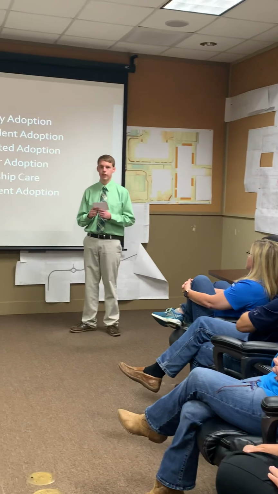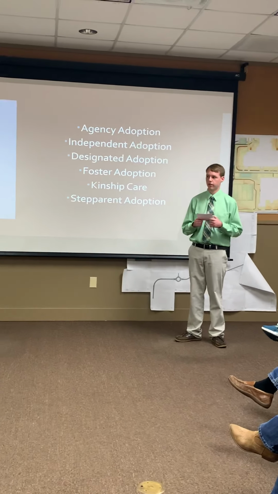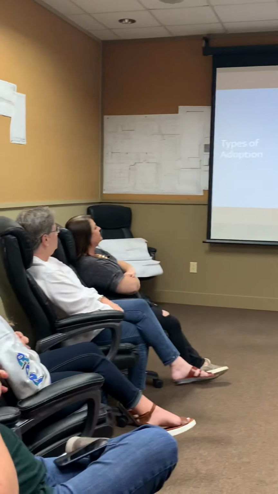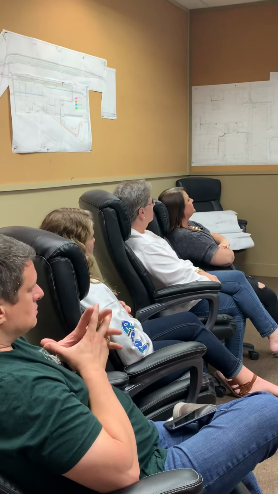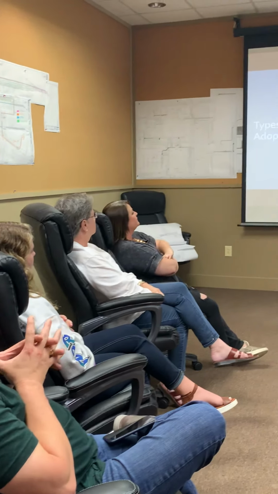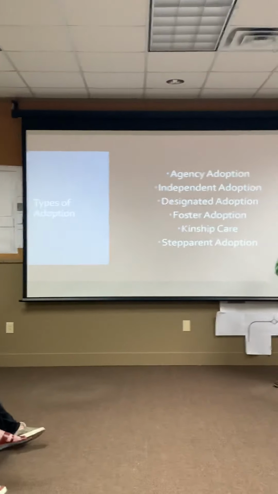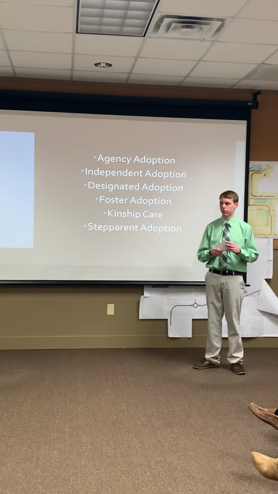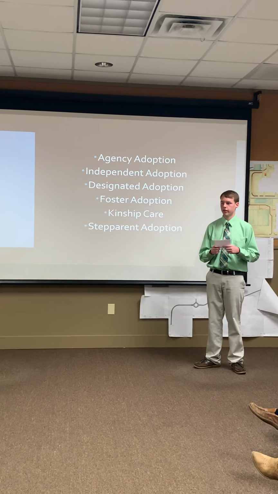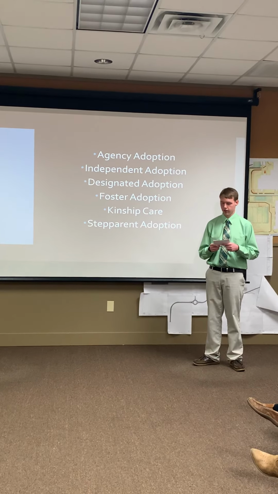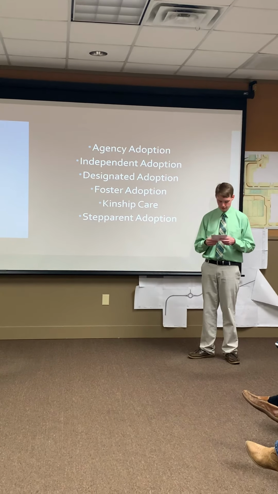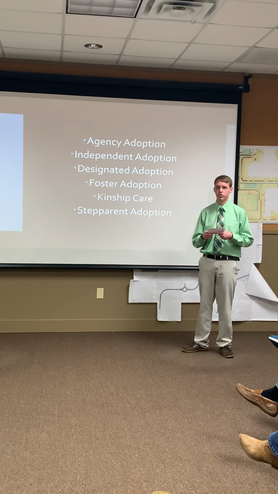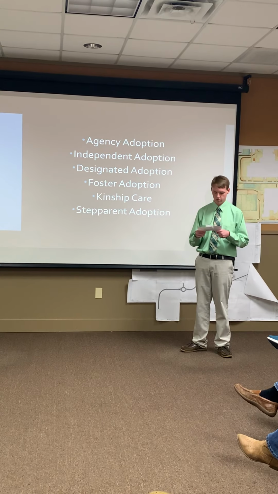Designated adoption is somewhat of a combination between the first two. In this type of adoption, the birth parents and the adopting parents will find each other, similar to how it works in independent adoption, and will proceed to choose an agency to finish their adoption under, like in agency adoption. They will do this sometimes to get special services as well.